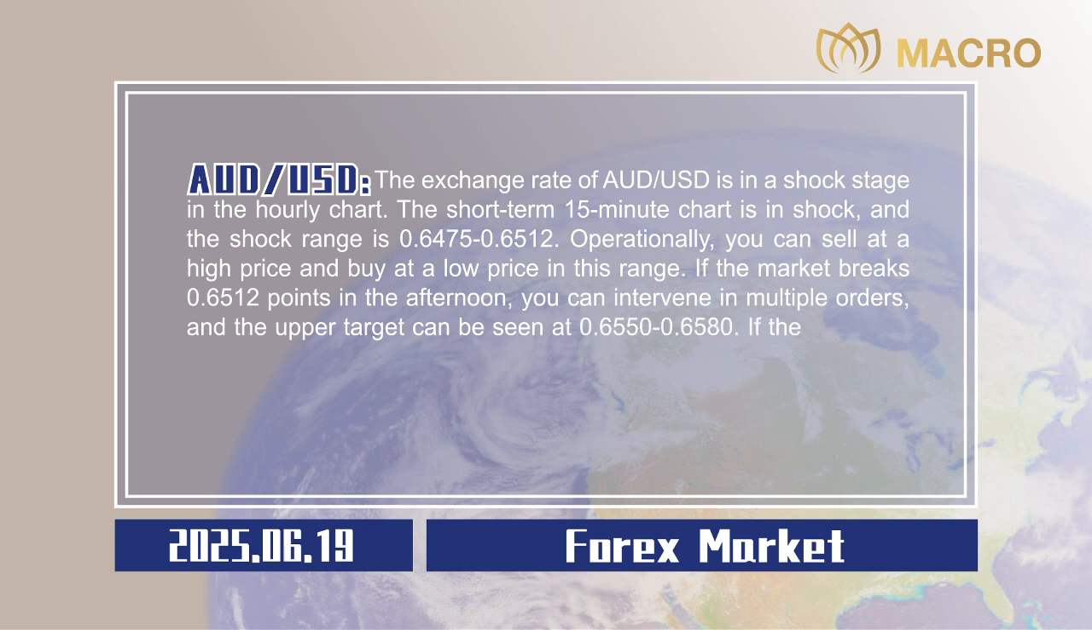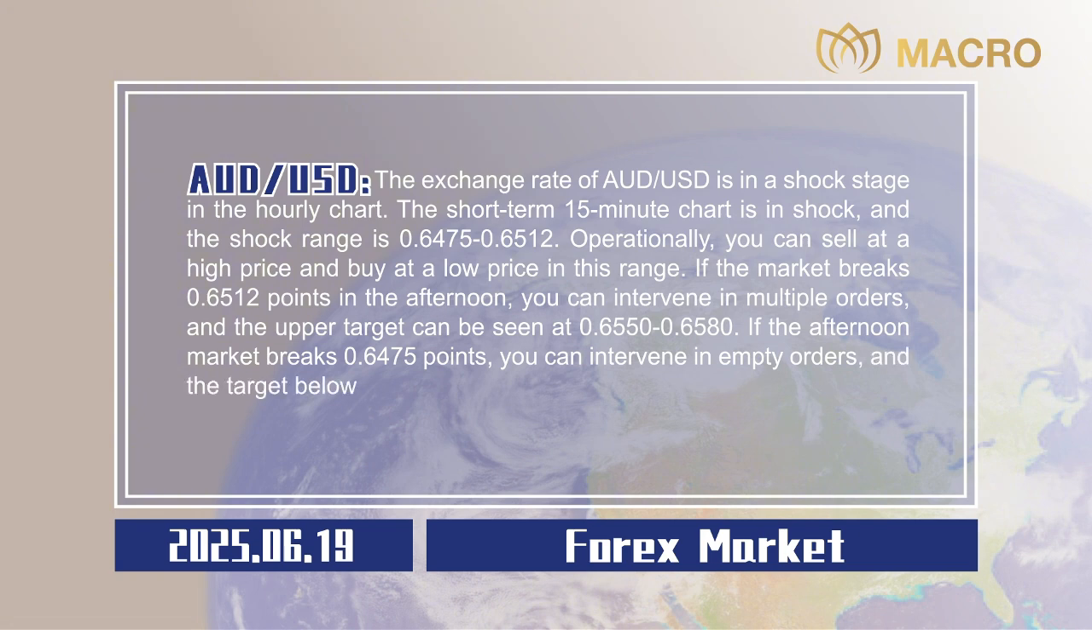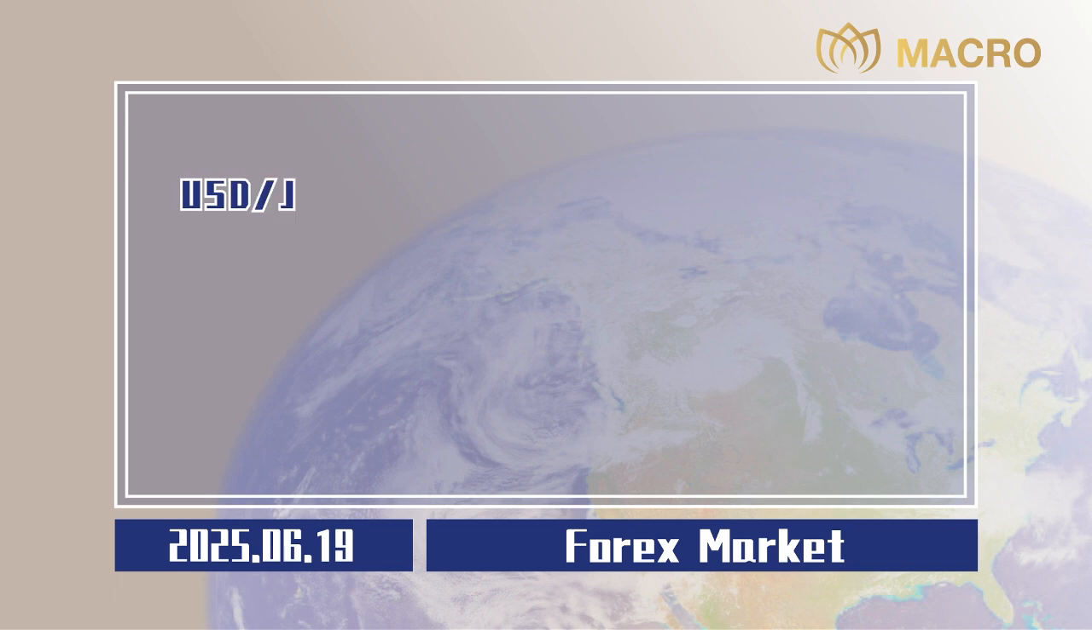0.6580. If the afternoon market breaks 0.6475 points, you can intervene in empty orders, and the target below can be 0.6430 to 0.6400. Stop losses are all 20 points, 0.0020. US dollar to Japanese yen.